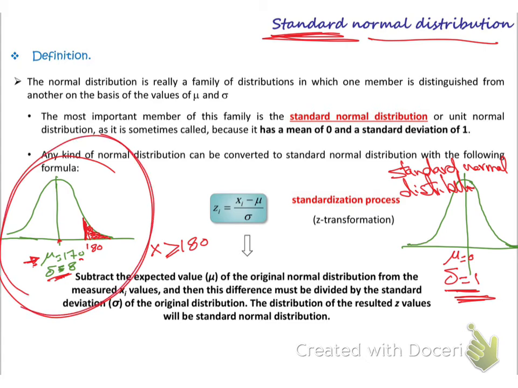So from here, get the process. If we have a problem like this, how do we standardize it, how do we convert its mean, which is 107, to 0, and its sigma or standard deviation into 1? Whatever the value of it, I have to convert it into 1, and whatever the value of the mean, I have to convert it into 0. So the standard normal distribution always has the mean equal to 0 and the standard deviation equal to 1.